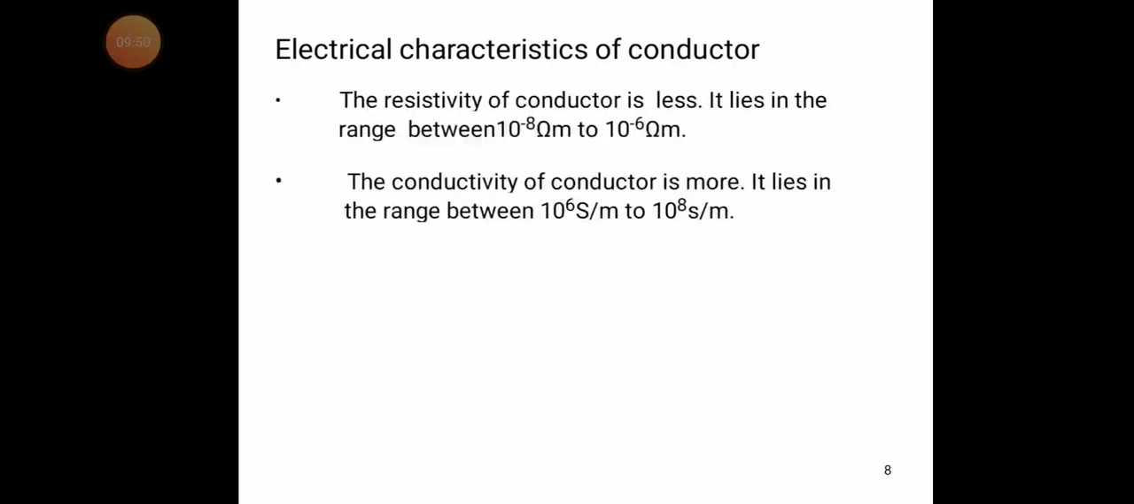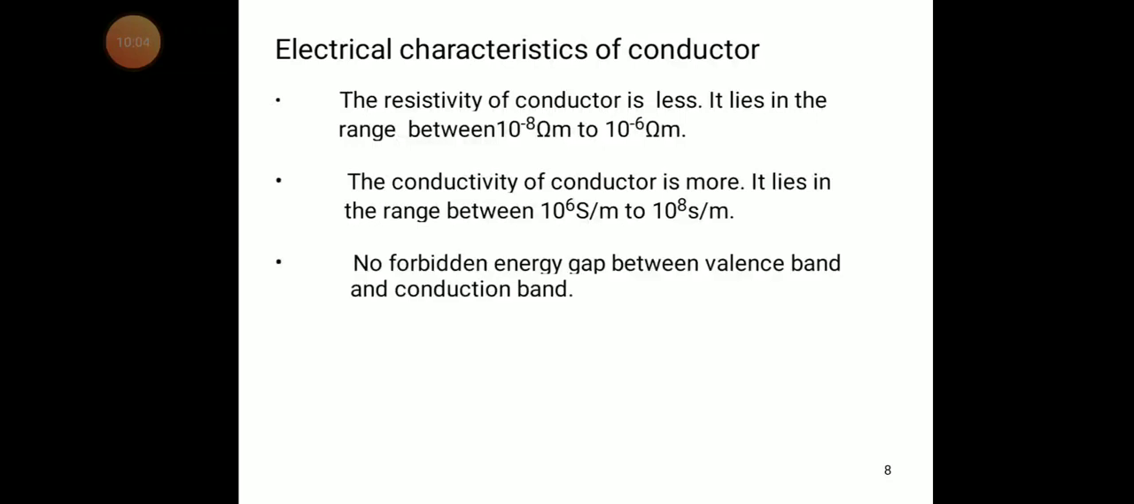So what are the electrical characteristics of conductors? Now we try to discuss the electrical characteristics of materials. We have three materials: conductors, semiconductors, and insulators. The resistivity of a conductor is less. The first characteristic is resistivity. What is the meaning of resistivity? Resistivity is the property of the material, when current flows through it, that opposes the flow of electrons. Opposition to the flow of current is called resistivity.